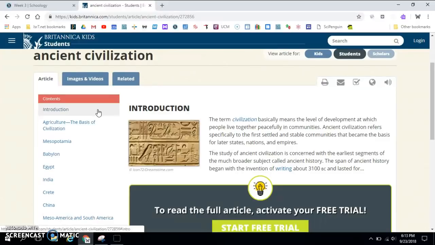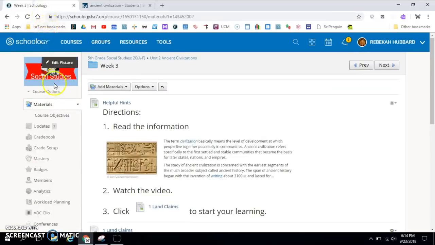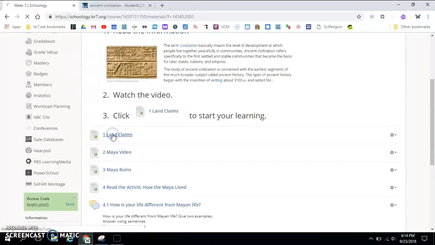Well, we are going to read about 3 groups that are considered to be ancient civilizations because they were able to develop communities in which they lived. They stopped moving from place to place and lived in one place. And these 3 groups were, like it said, the basis for later states, nations, and empires. So we are moving in history from where people are moving from place to place and now settling and creating a community. To start your work this week, you are going to click on 1, Land Claims.